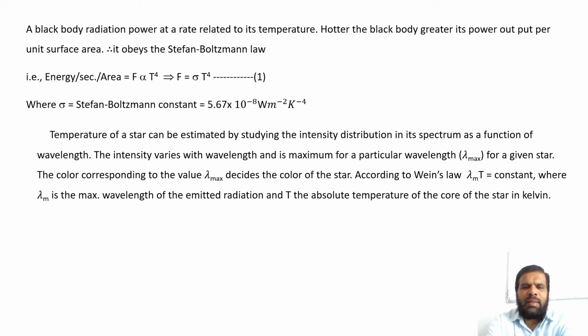That means the wavelength can decide the color of the star. According to Wien's law, lambda m into T is equal to constant, where lambda m is the maximum wavelength of the emitted radiation and T the absolute temperature of the core of the star in Kelvin.